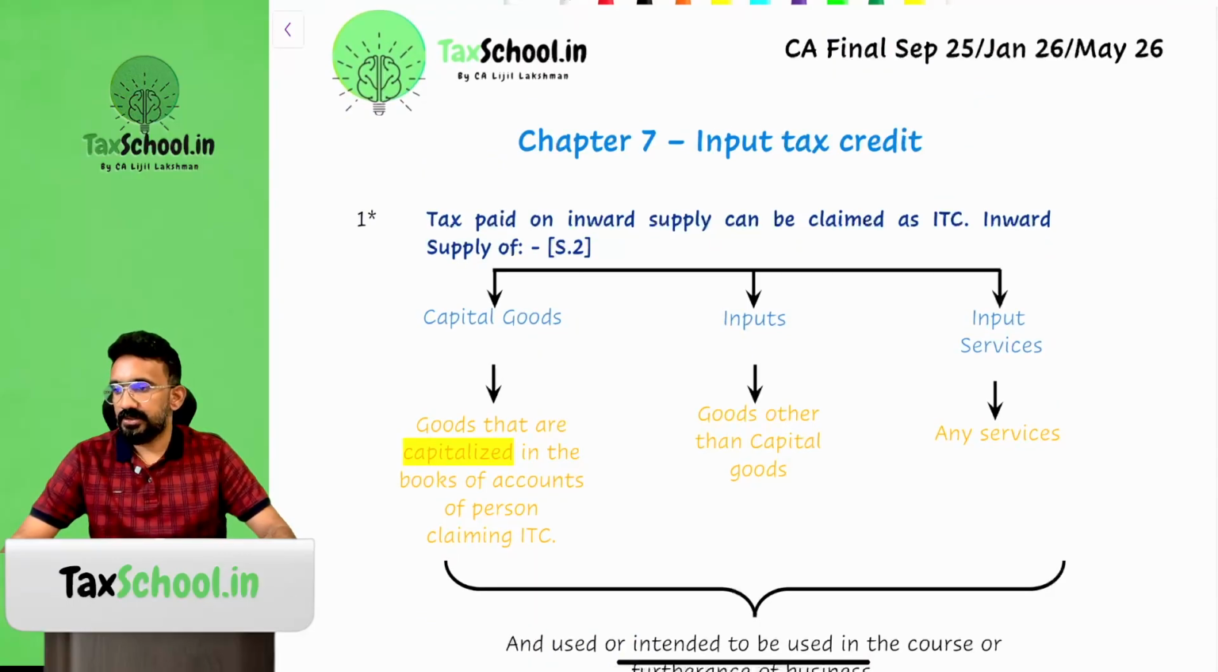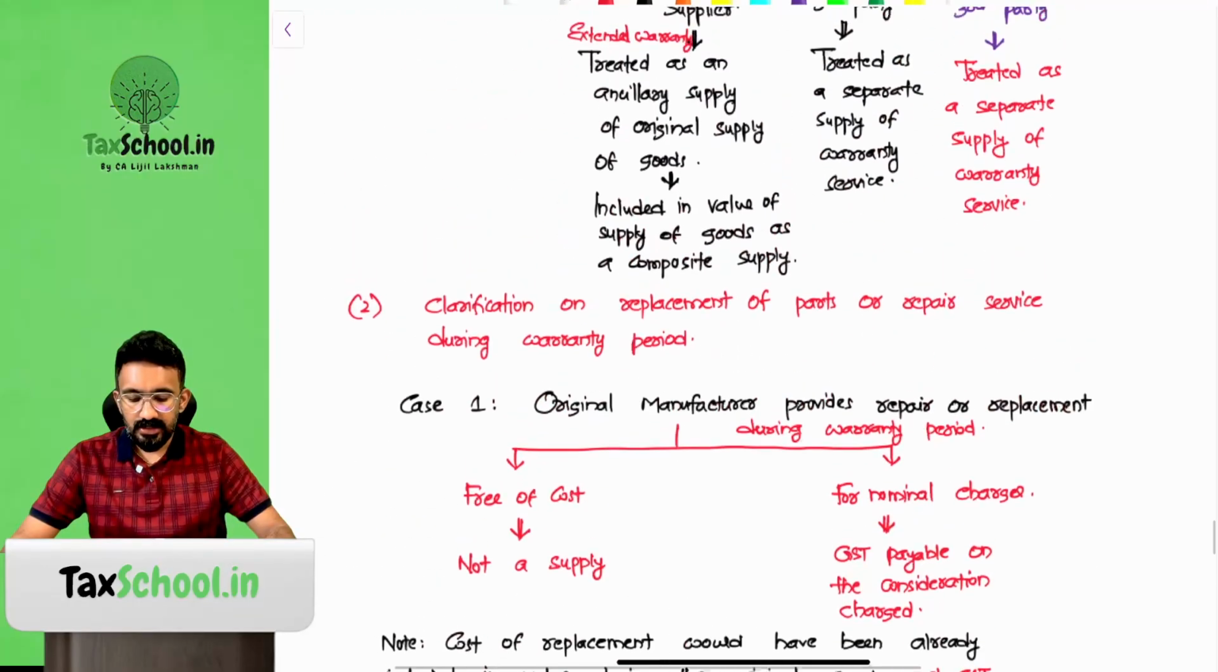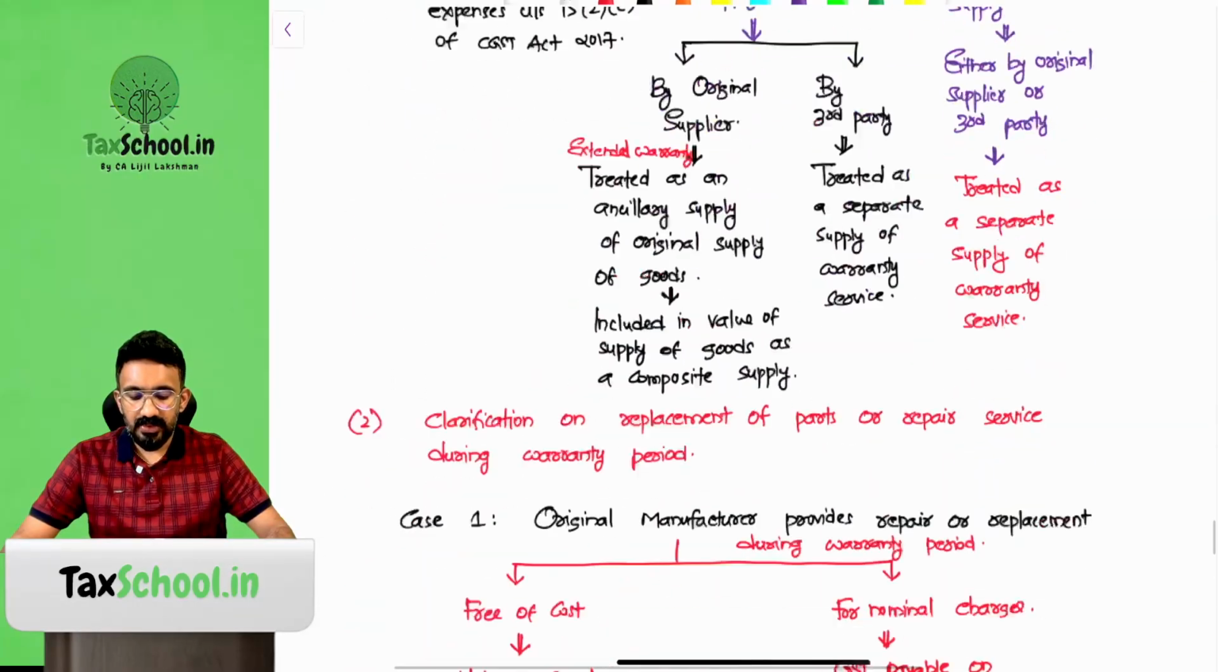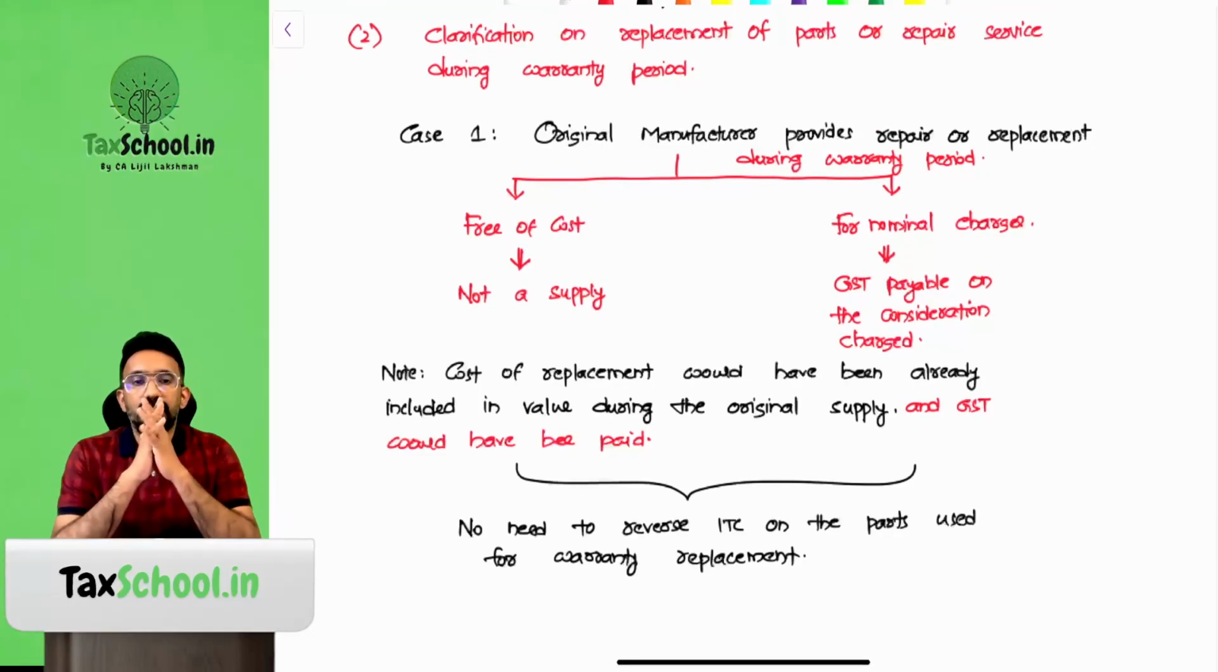Okay, brilliant. So we primarily have looked into how this warranty and extended warranty works. Now what I'm going to do is give you a quick understanding of what the treatments are for replacement of parts or repair services during the warranty period. It's a marathon circular. There are so many details that they have given here. I'll try to make it as simple and as short as possible, so you understand this.